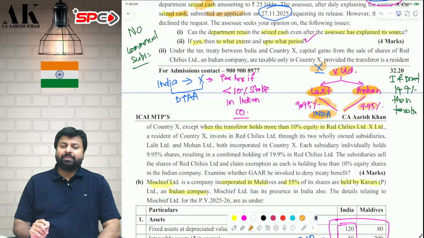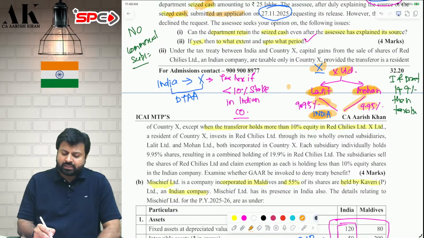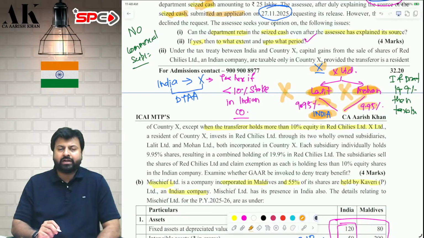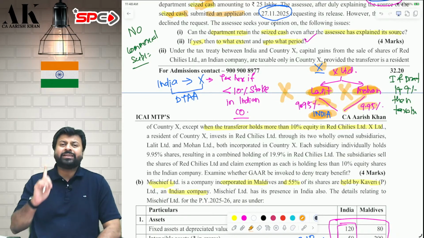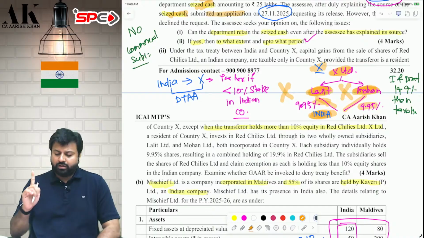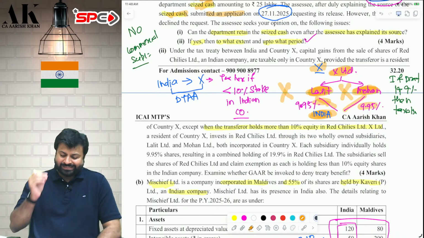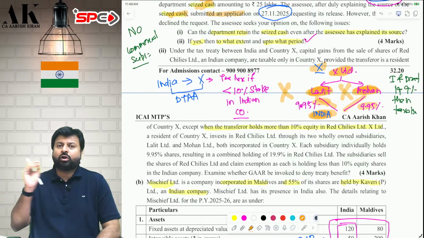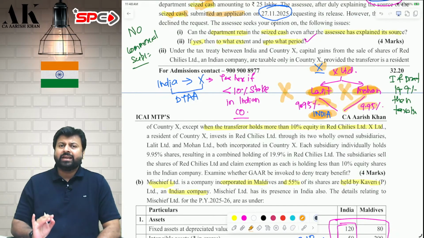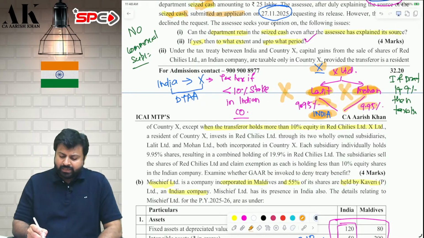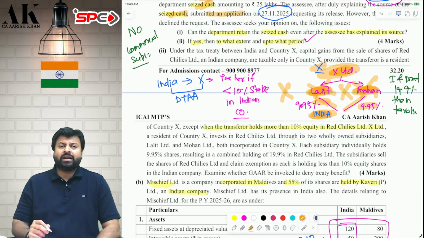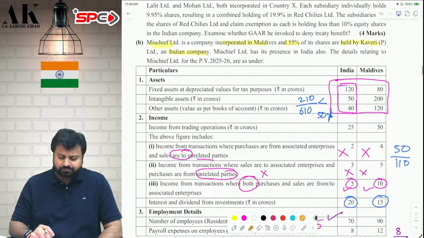So whether GAAR can be applicable in this case, the answer is yes. There is no commercial substance in making Lalit Limited and Mohan Limited. The primary objective of making them is only to obtain tax benefit. This entity lacks commercial substance. They do not do anything except investing in the Indian company Red Chillies Limited. Therefore, GAAR will be applicable. The AO will disregard both the entities and will assume that X Limited has directly invested 19.9%, and therefore tax will be charged in India. I hope it is clear to all of you.